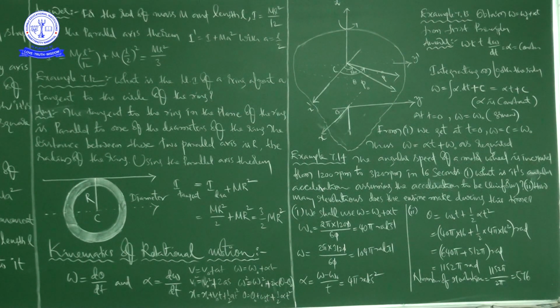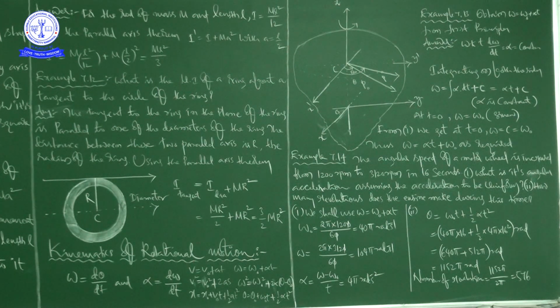Like this we can compare the equations of motion in translatory motion and in rotational motion. Before this I already told you that s is displacement in translational motion and theta in rotational motion, and v is equal to ds by dt in translational motion, and omega is equal to d theta by dt in rotational motion.